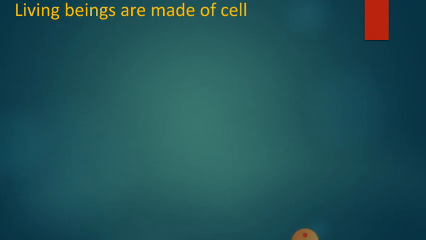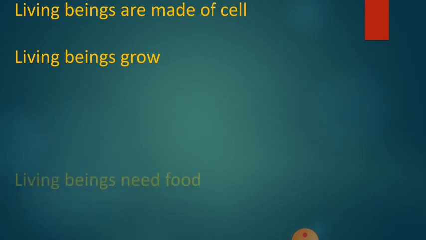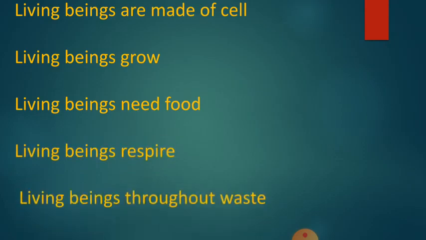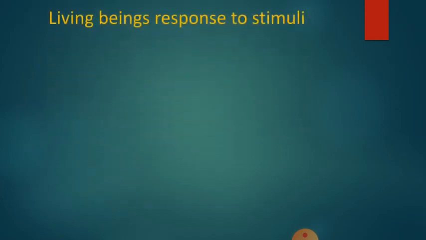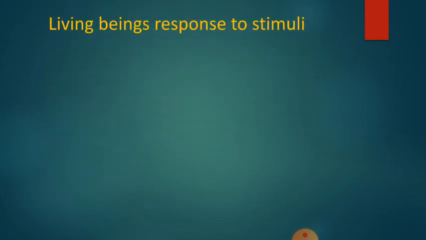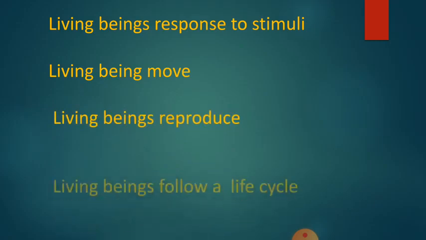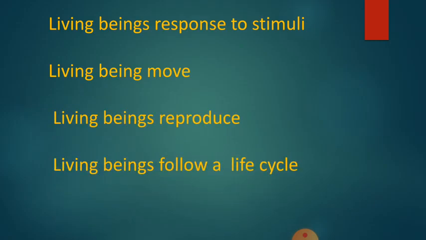Living beings are made of cells. Second, living beings grow. Living beings need food. Living beings respire. Living beings throw out waste. Living beings respond to stimuli. Living beings move. Living beings reproduce. Living beings follow a life cycle. These are the characteristics which are present in living things.